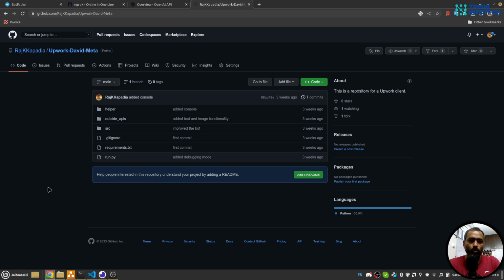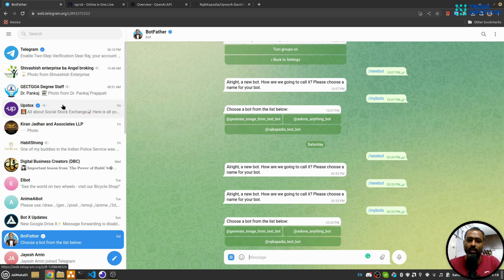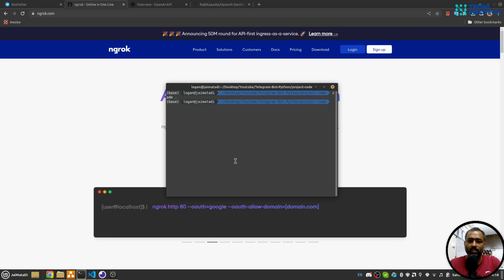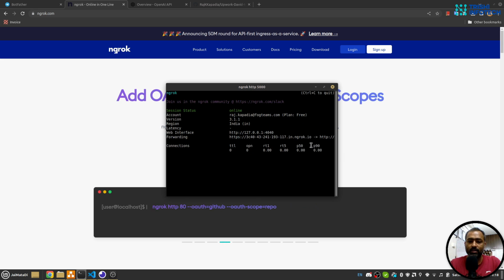Before we start developing, you need a few things ready so that you can follow along with me. So you need a Telegram account. You need ngrok installed on your system so that you can use a command like ngrok http and a port number, which will create a public URL, and my localhost 5000 is exposed to this URL.